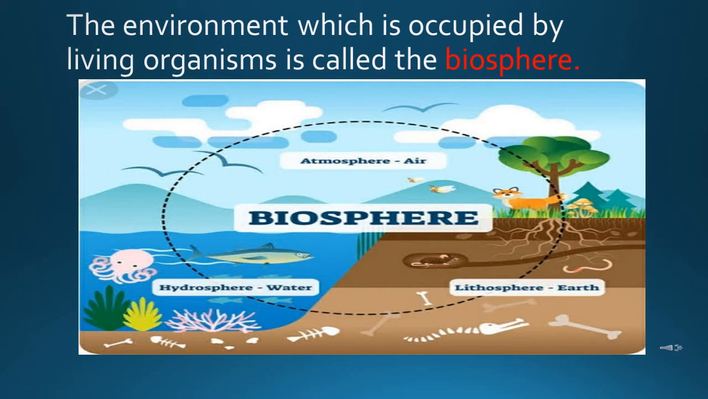The environment which is occupied by living organisms is called the biosphere. It is made up of different types of flora and fauna, that is, plants and animals, human beings, microorganisms, etc. As you can see in this picture, this biosphere consists of atmosphere, hydrosphere, lithosphere as a whole, where the living organisms are living. That is known as the biosphere.